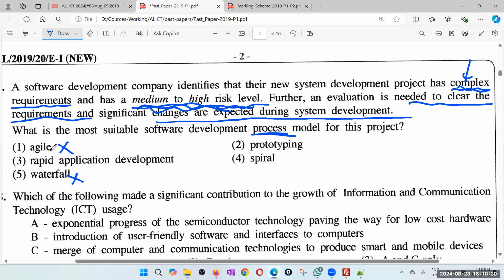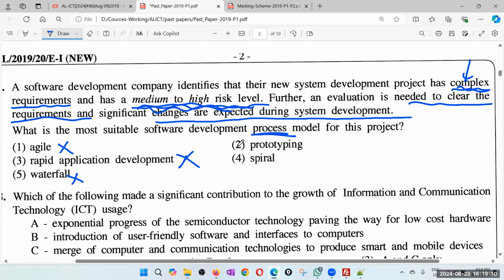Okay. So this is always a fuzzy question, but at least I try to increase the probability of getting the correct answer, because this is anyway a fuzzy question. Again, I will not go for rapid application development because it says medium to high risk level, complex, and so on. Right. So now I have only two answers, but the other thing is if you eliminate the correct answer, that is also bad, right? But anyway, we need to take risk in this kind of situation.